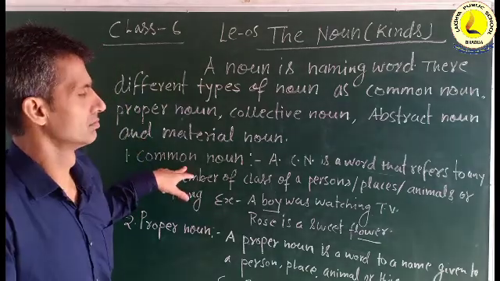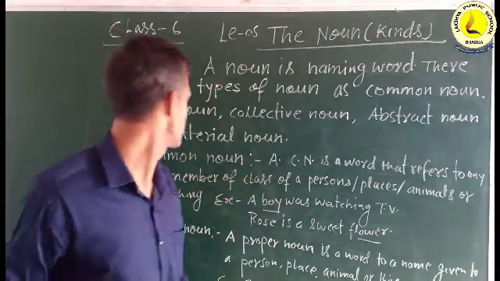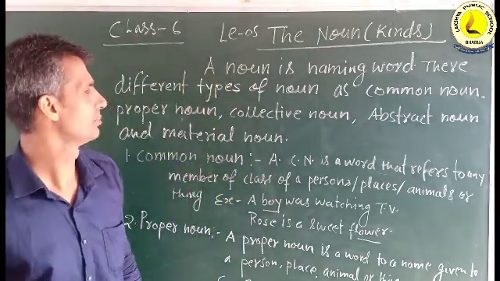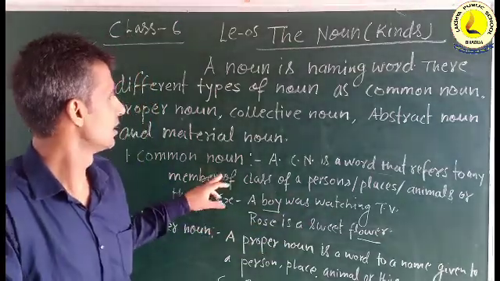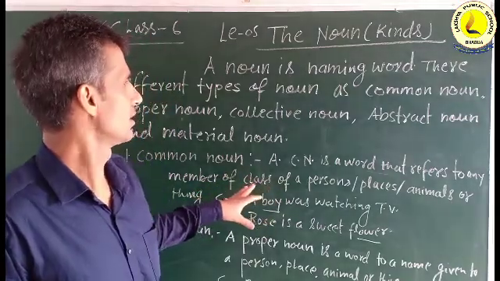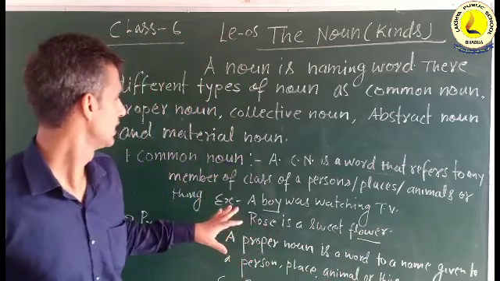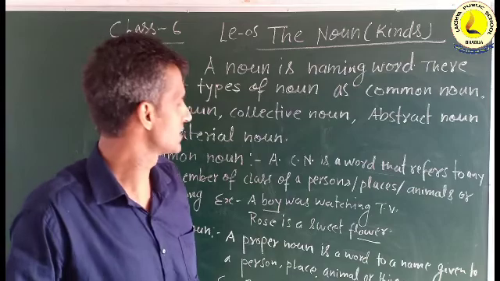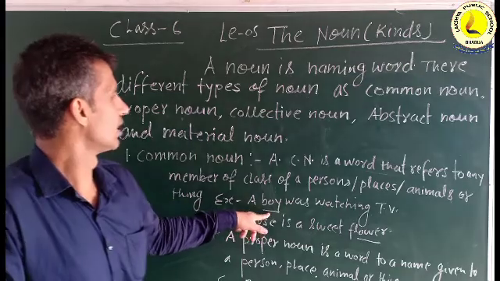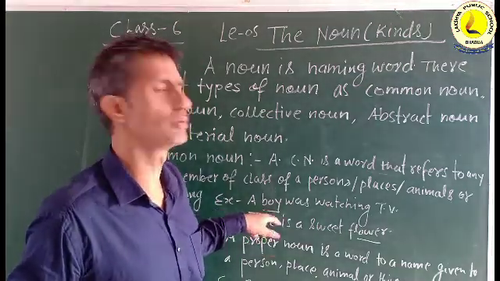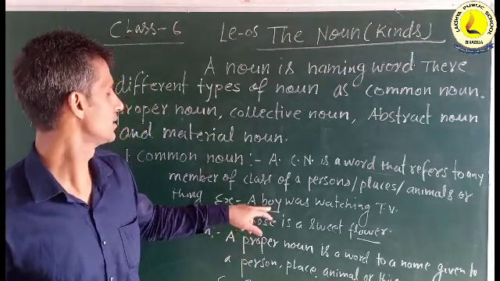First, common noun. We will understand that a common noun is a word that refers to any member of a class of person, place, animal or thing. It is denoted by a member of a class of a person, place or animal. For example, a boy was watching TV. So here boy is a common noun. It refers to any kind of boy.